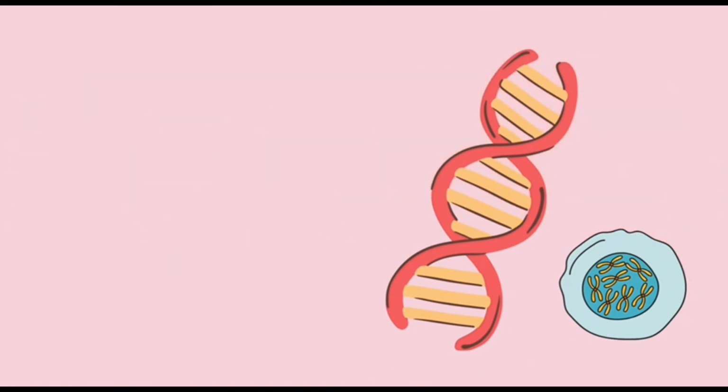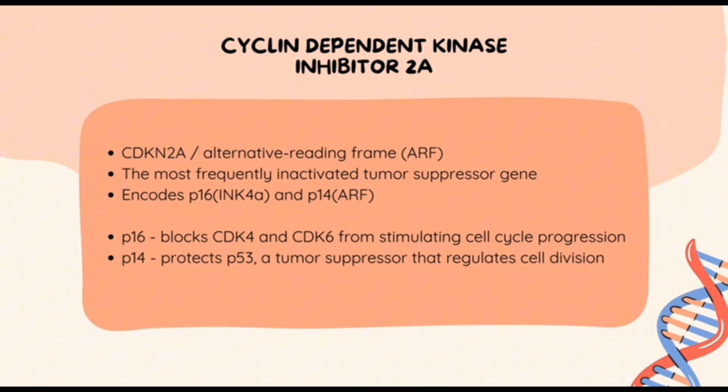Cyclin-dependent kinase inhibitor 2A, CDKN2A, is a gene that provides instructions to make several proteins and is considered the most frequently inactivated tumor suppressor gene. The CDKN2A encodes for proteins p16INK4A and p14ARF. The p16INK4A binds to CDK4 and CDK6, which are proteins that stimulate cell division, and blocks CDK4 and CDK6 from stimulating cell cycle progression. On the other hand, p14 protects p53, a tumor suppressor that regulates cell division. Thus, the homozygous deletion of CDKN2A/ARF indicates the inactivation of two major tumor-suppressing pathways in the cell.